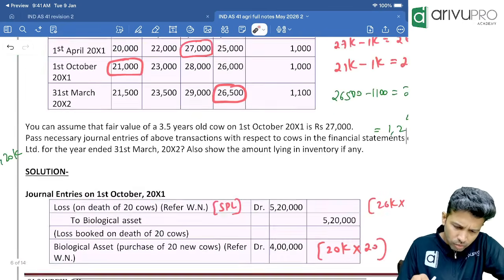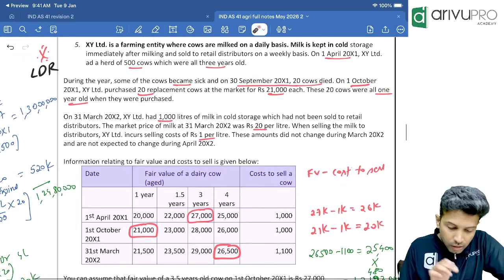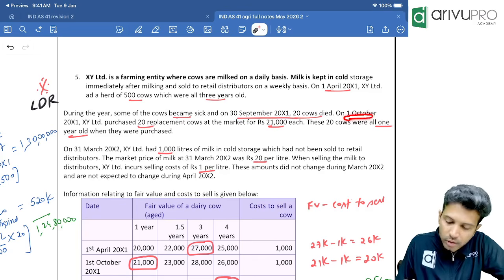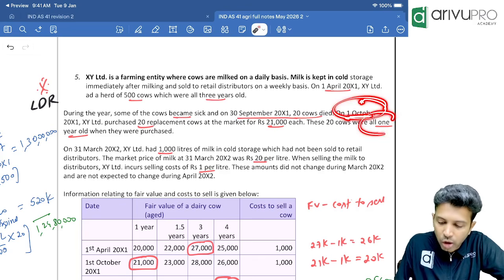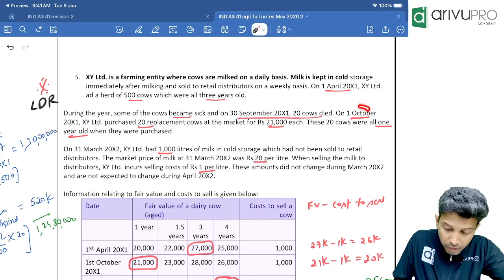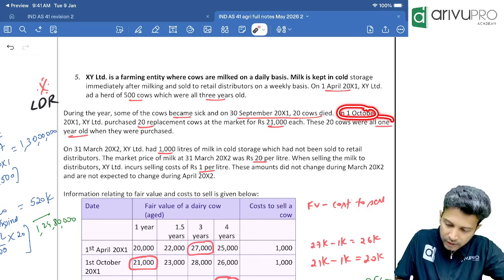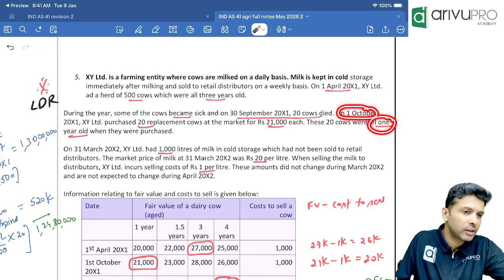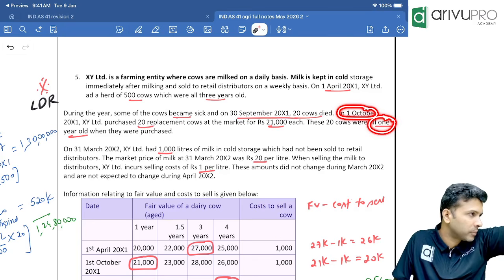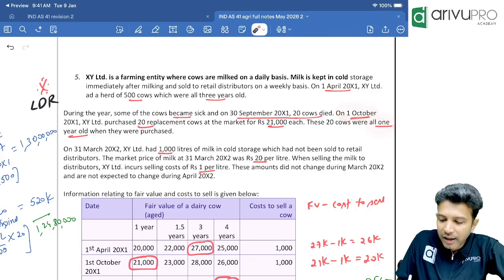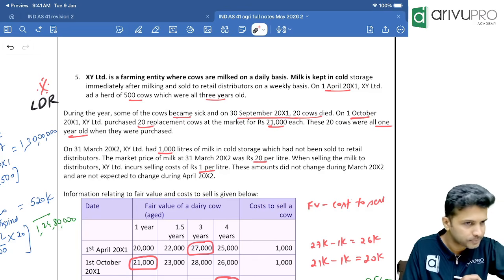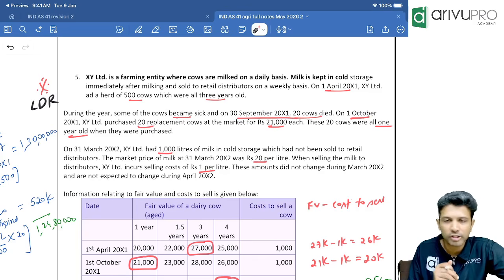Easy. How? Very simple. When did we buy those 20 new cows? 1st October. On 1st October when we purchased the new cows, what was the age? 1 year old. Keep that in mind. On 1st October we purchased them and the age of the cows was 1 year. Now we are at the year ending date. October, November, December, January, February, March. How many months are over? 6 months. That means at year ending, will it be a 1 year old cow or 1.5 years? 1.5 years.